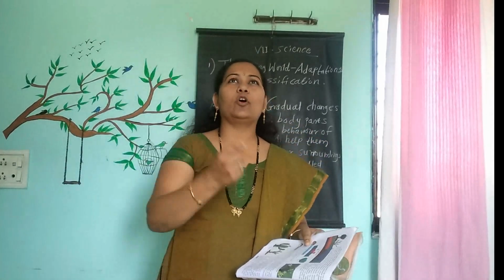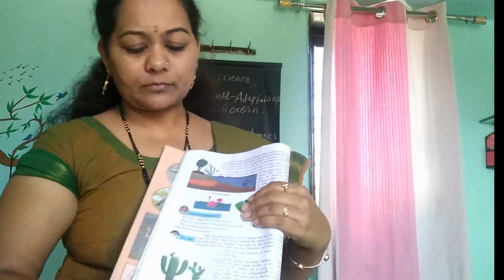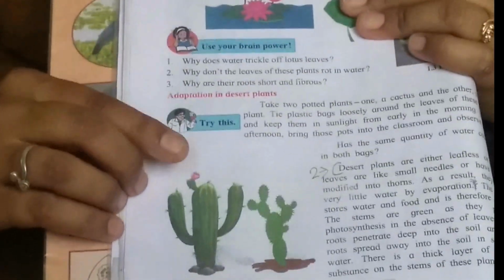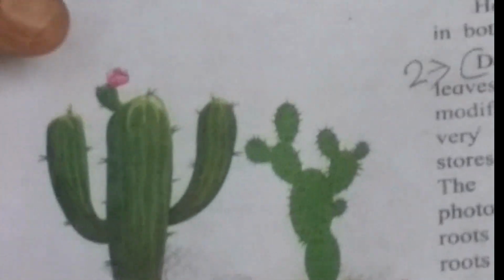You can see in our area also a lot of plants in the summer season. Without water also they are growing there, near the roadside or mountain area. The best example is the cactus plant. Here, a cactus plant is shown in the figure. One beautiful flower is also there on this cactus plant, and you can observe the stem and leaf are a combined part here and very thick in layer.